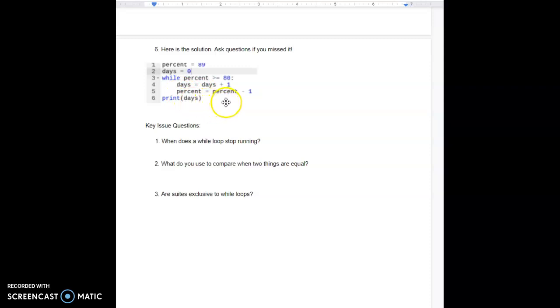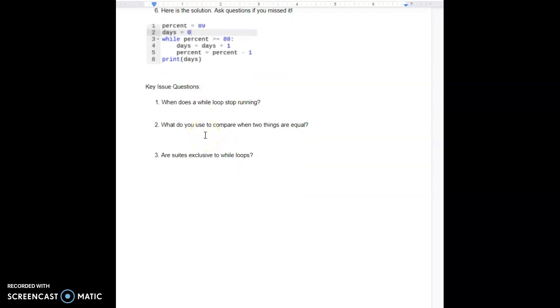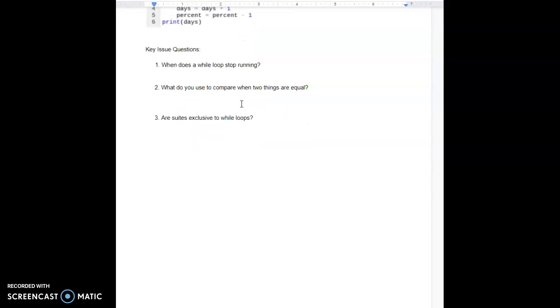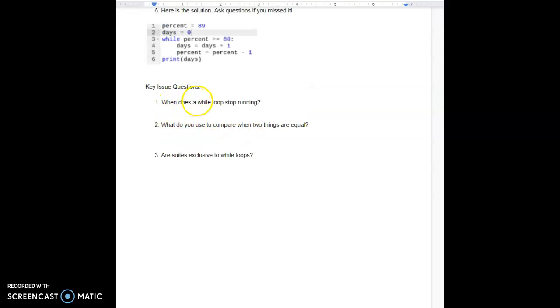Very simple problem. Here are a few key questions, but I will have these in a Google Doc form, or maybe I'll make you guys do a little coding assignment with the while loops. I'm not really sure yet, but make sure that you know what the general gist is with how this loop stops running, and how you're comparing things, and about the suites. Very general questions here that you guys really should know.